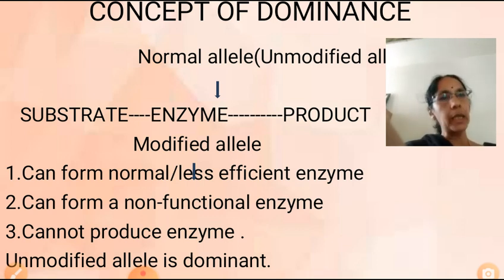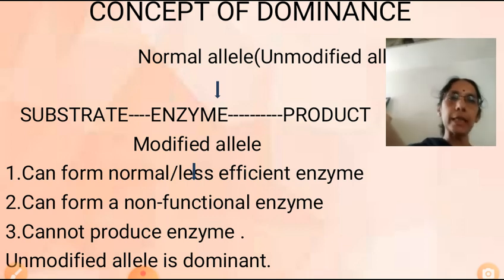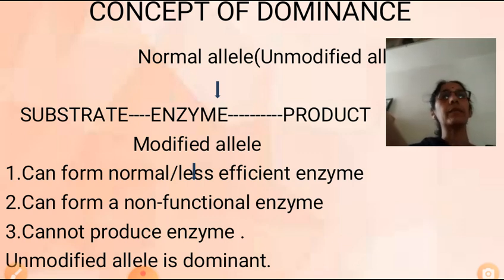If it produces a less efficient enzyme, the amount of product formed will be lesser. If it produces a non-functional enzyme, product cannot be formed. If it is not producing the enzyme, no product will be formed. So, the unmodified allele is the dominant allele, whereas the modified allele is the recessive allele. That is why some genes are dominant, some are recessive.